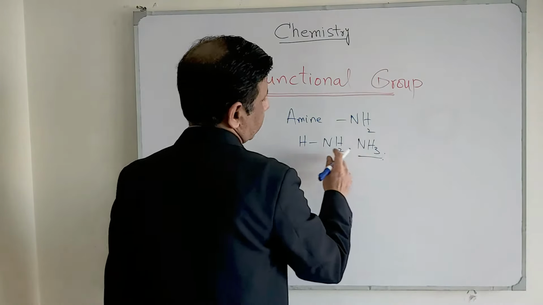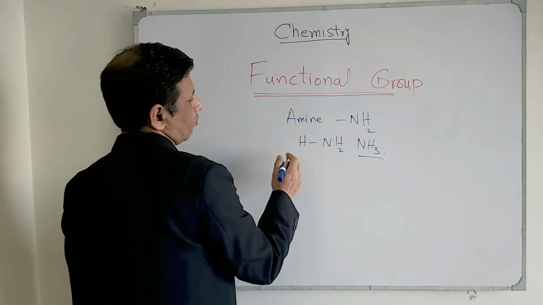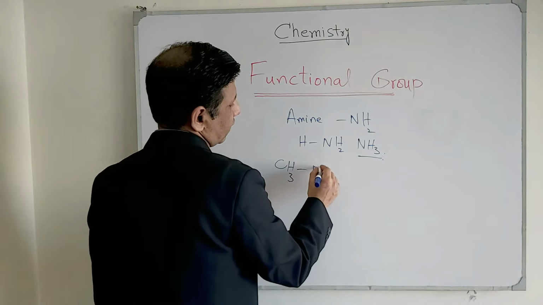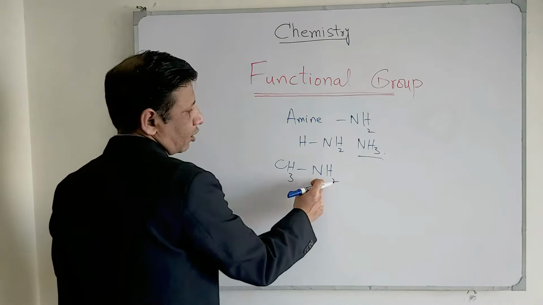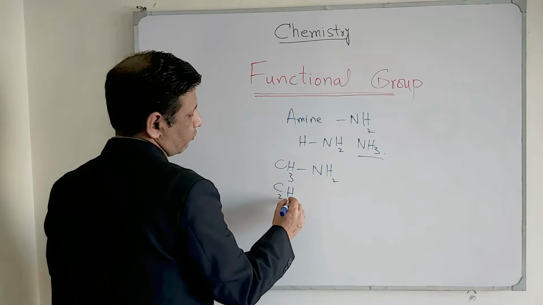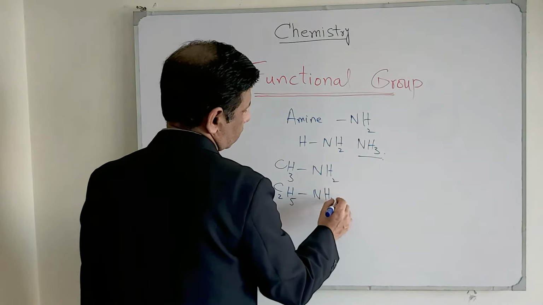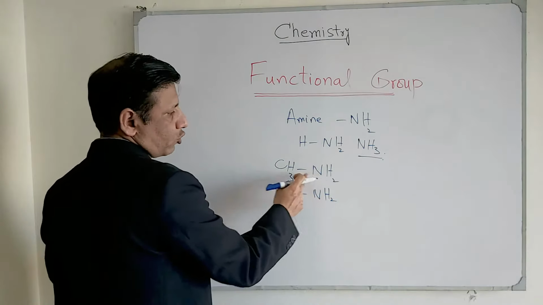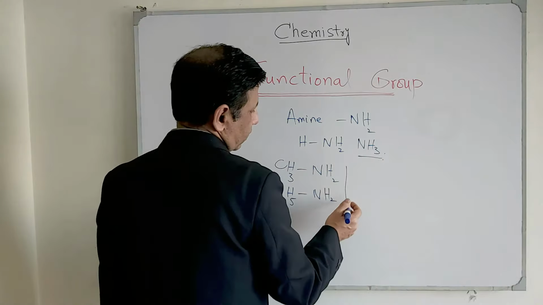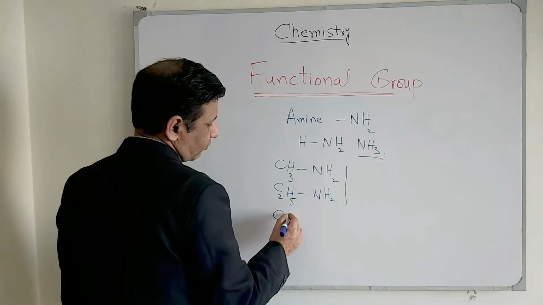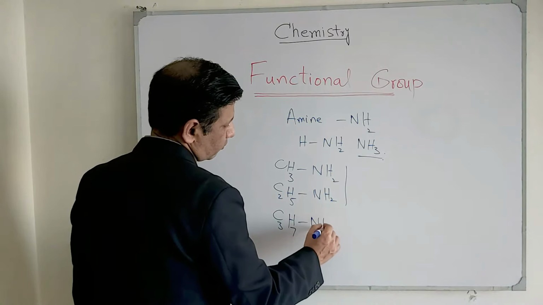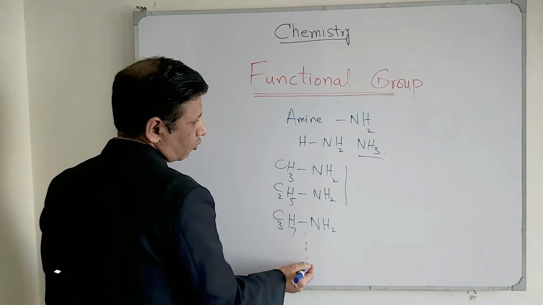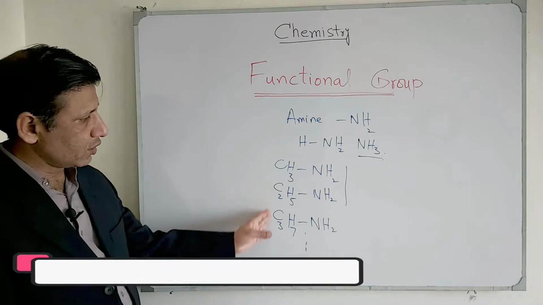But we can say that the amine group is hidden inside ammonia, but the first member of the alkyl group should be here, which is CH3 NH2, which is methyl amine, C2H5 NH2, it is ethyl amine, or aminoethane, aminomethane. These are alternative possibilities for their naming conventions. C3H7 NH2, aminopropane or propylamine, and so on. So this is the way how we name this amine thing.